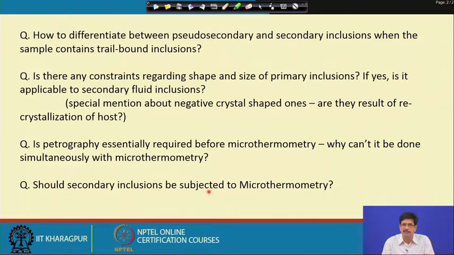As you have seen in many metamorphic minerals, like garnet or pyroxene, there are secondary inclusion trails. Even if we are looking at a hydrothermal ore deposit, it is always better to get an idea about the nature of the fluids that were entrapped as secondary inclusions, so as to decide whether they should also be integrated into the data to talk about the fluids which were responsible for any enrichment or any process that took place afterwards.